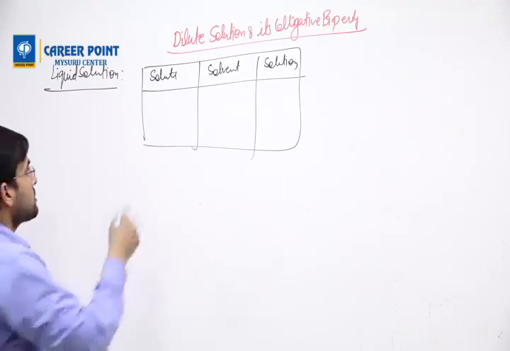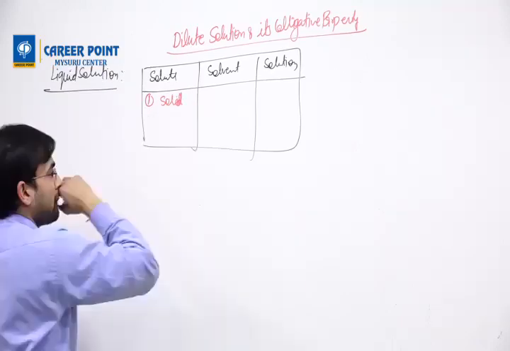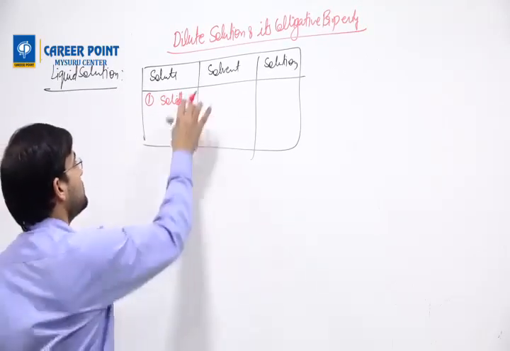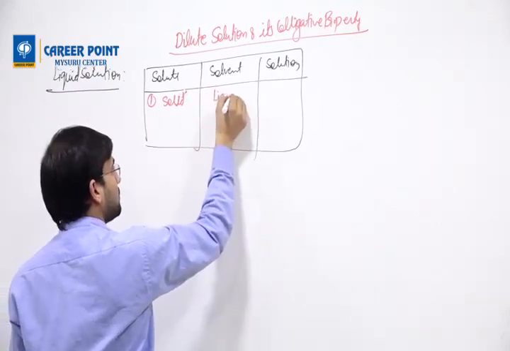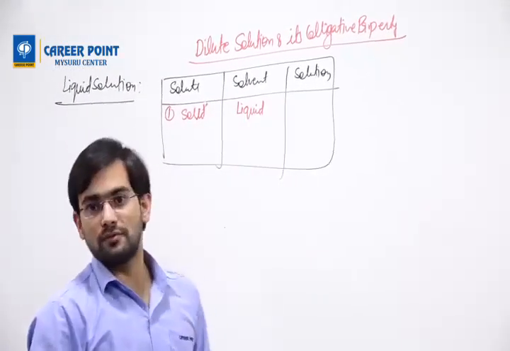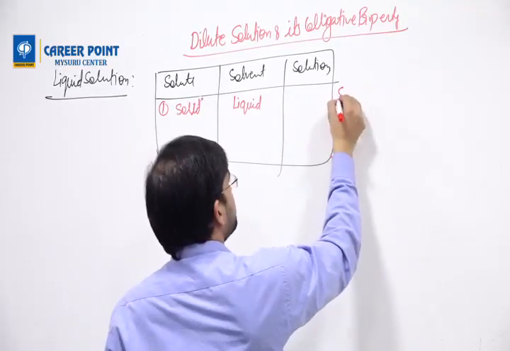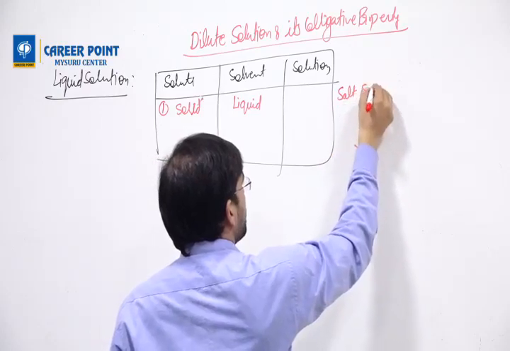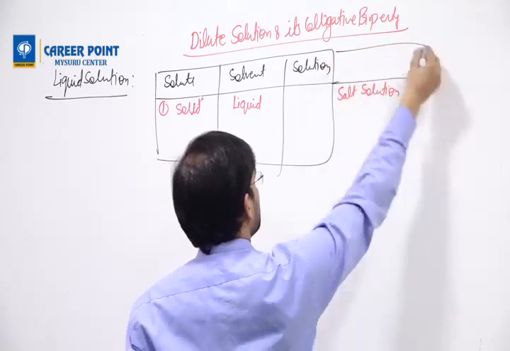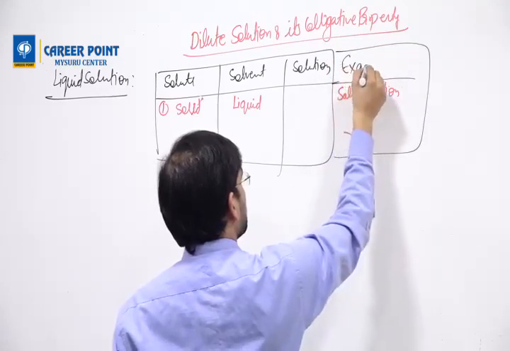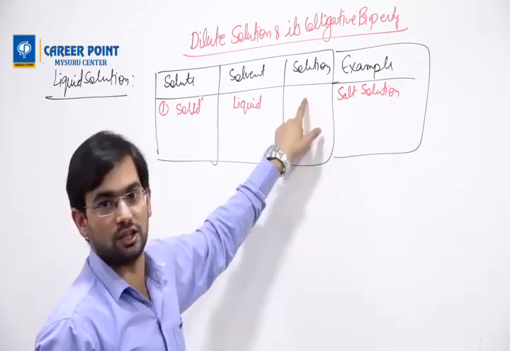Okay. So solute. If you mix a solid as solute, and the solvent is liquid, what is the state of matter of the solution? Such as, for example, salt solution. Tell me, what is the state of matter of the solution here?